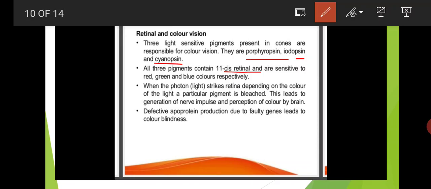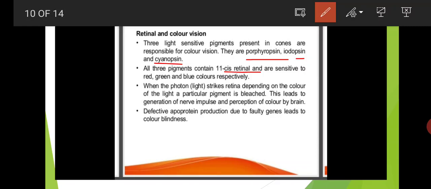Here the photon means the light packet. When the light strikes the retina, depending on its color, a particular pigment is bleached, leading to generation of a nerve impulse and perception of color by the brain.